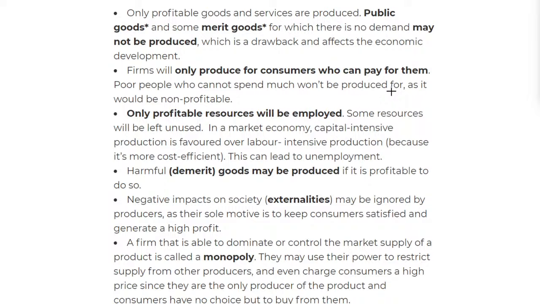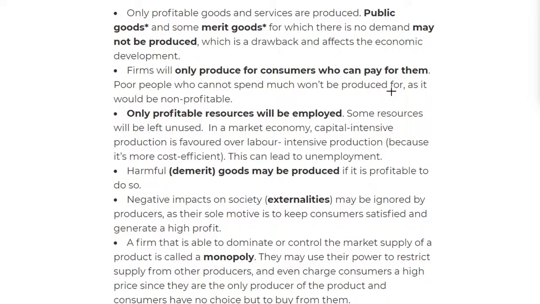Next up, we have only profitable resources will be employed. Again, it's similar to point number one. Basically, some resources you'll never use them because when you're making that type of good or service, you'll not need them. So only the profitable resources will be used, and some of these resources will be left unused.